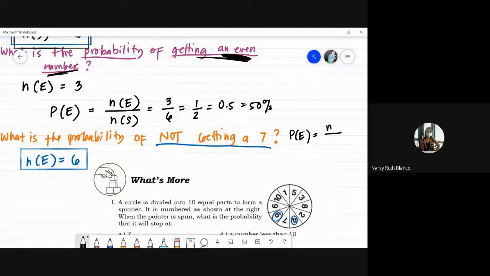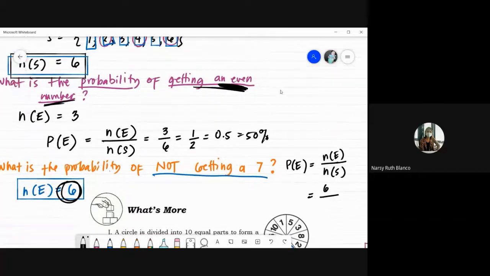So that would be n of e divided by n of s, where n of e is the number of favorable outcomes. Ito siya, 6. Lagay natin 6. And then of course, the number of all possible outcomes, ayun, 6 din siya. Binilugan ko. So 6 over 6 is just 1. That's equivalent to 100%. Therefore, if you're going to describe that, the probability of not getting a 7 would be certain.